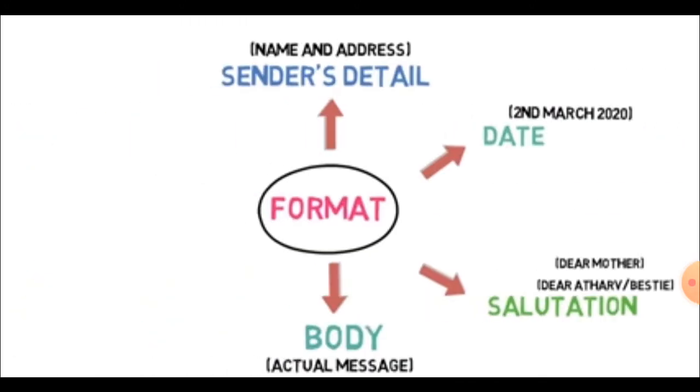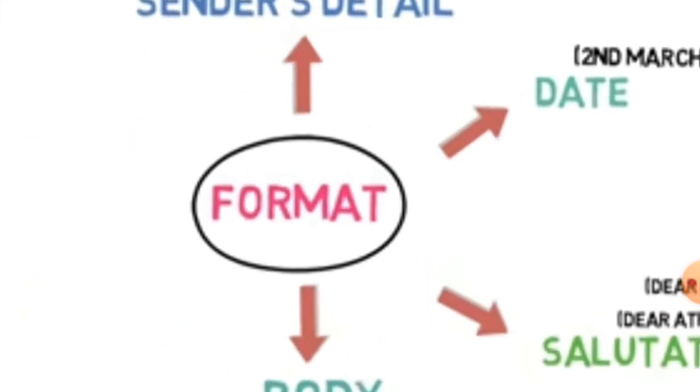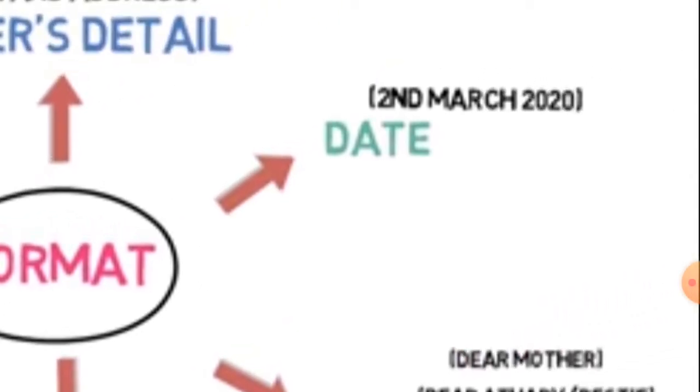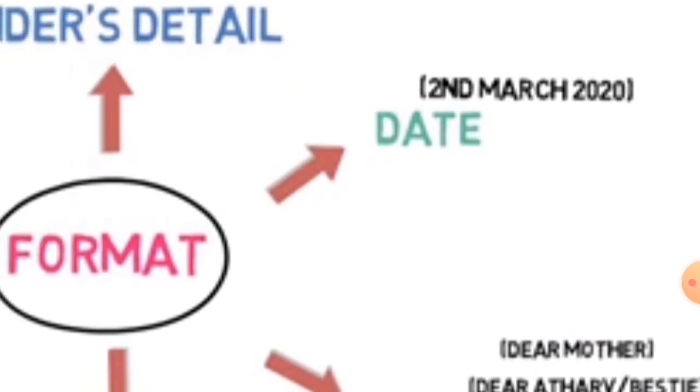That's for an example. Now we come to the next part, the date section. Again repeating the same way, you have to write down the date, as if for example 2nd March 2020, whatever. Most probably the date won't be given, so you have to write the date through the content, whatever you wish.